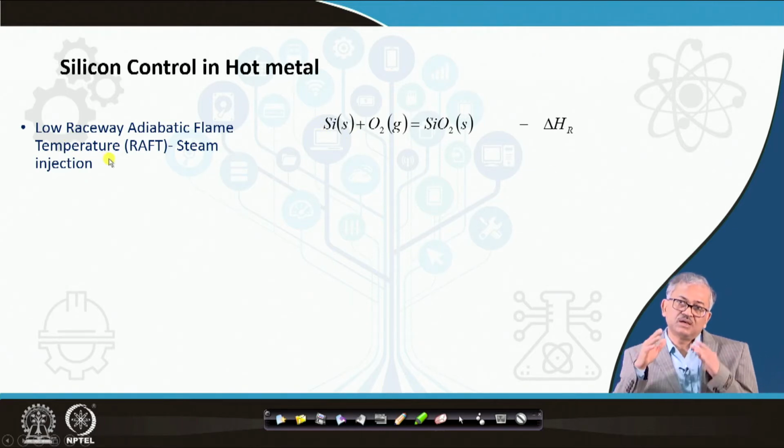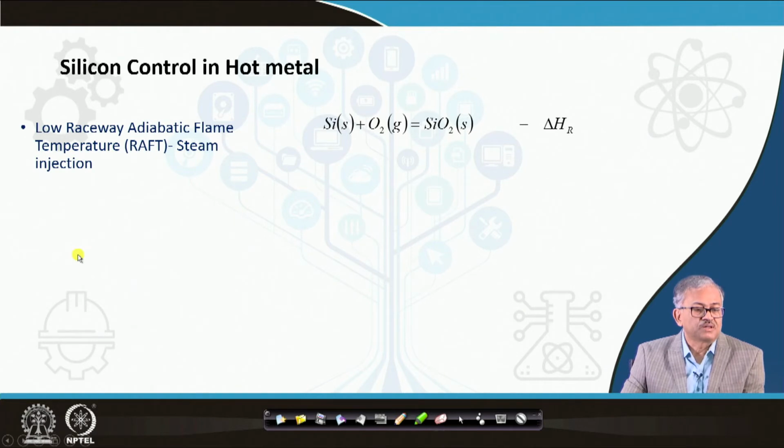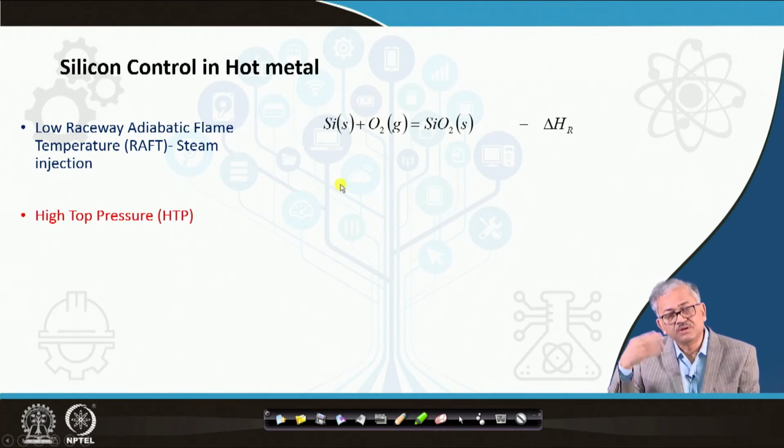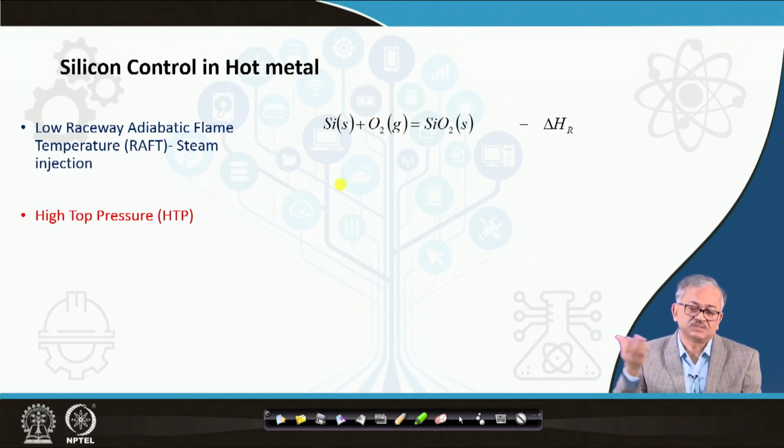If you reduce the hot metal temperature or the raft, you can reduce the silicon in the hot metal. Or if you increase the hot metal temperature, or if your raft is increased, then your silicon in the hot metal will increase, because of the simple law of mass action. It is an exothermic reaction, so this reaction is always favored at low temperature. If you increase the temperature, the reaction will move in the backward direction. As a result, silicon in the hot metal will increase.